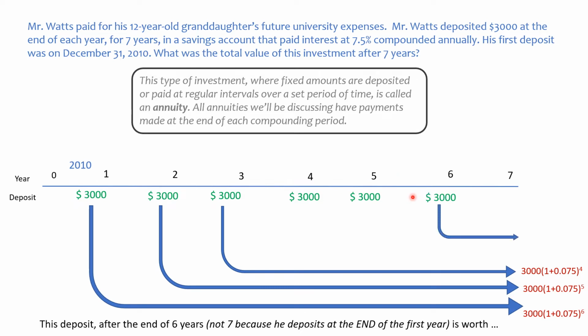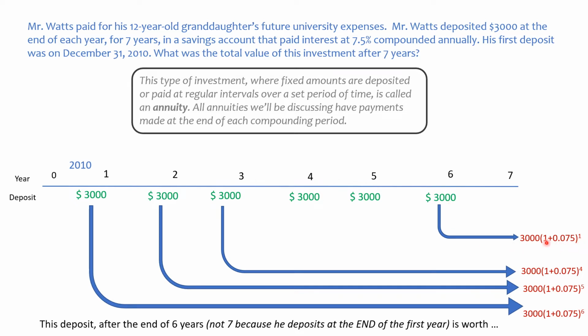Let's take a look at this one. This one is going to be in the bank for a full year. He puts it in at the end of the 6th year. He puts the $3,000 in. It stays there for a year.